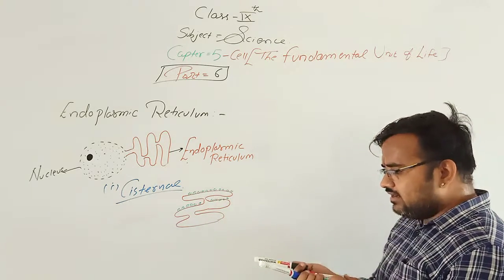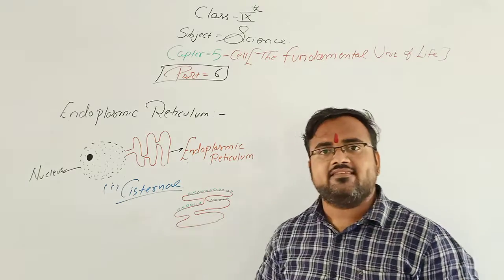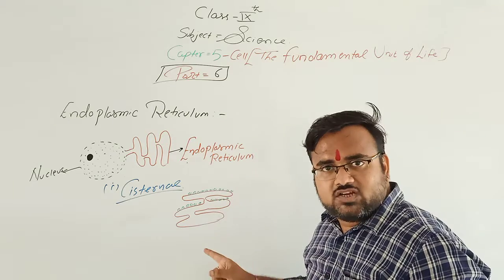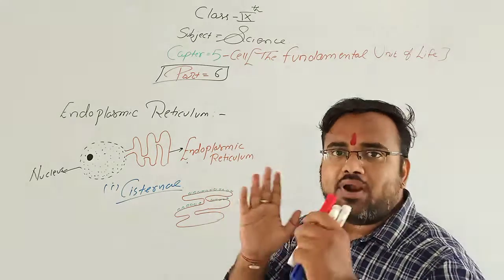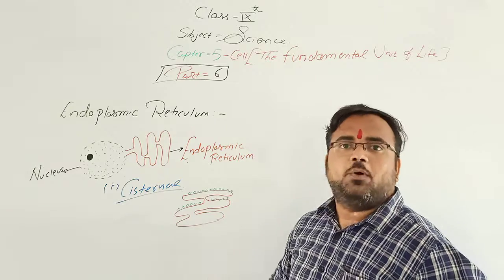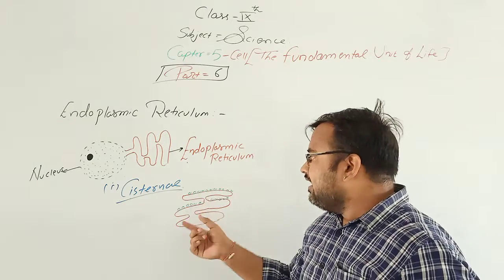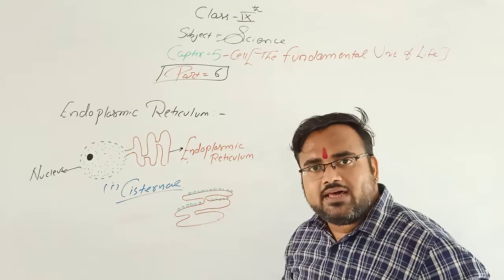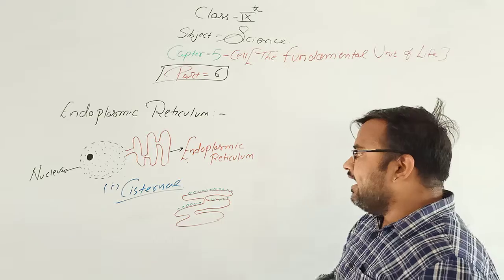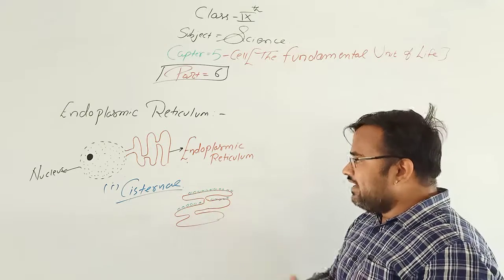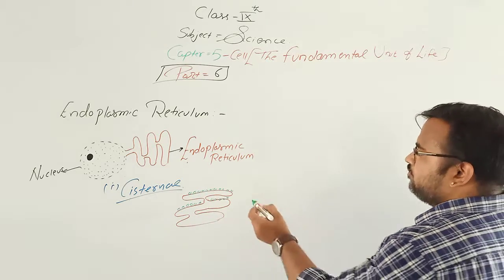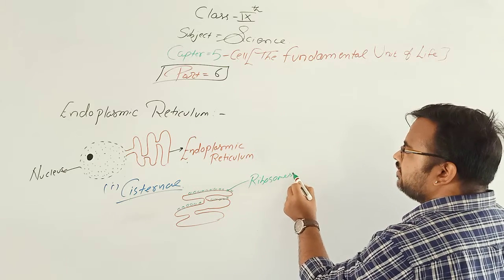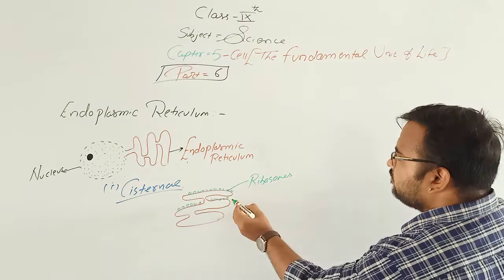So what we can say about cistern? Cistern is a flat tubular branch structure. It is flat, it is tubular, and it is a branch structure. These are known as cistern.